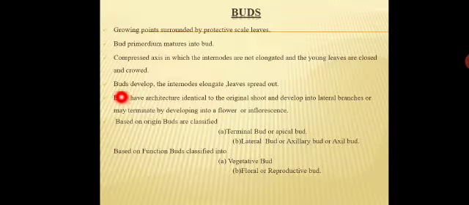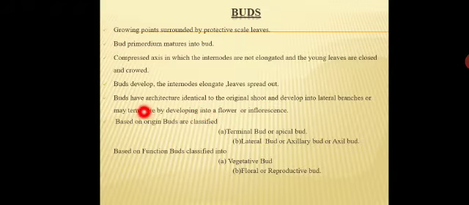Then buds develop, with elongation of the internodes as well as the leaves spreading out easily. The bud has the capacity for elongation of the internodes as well as leaf spread.